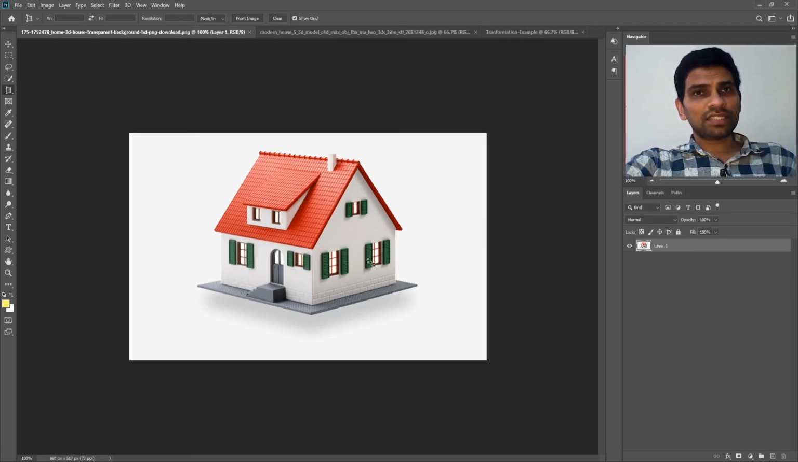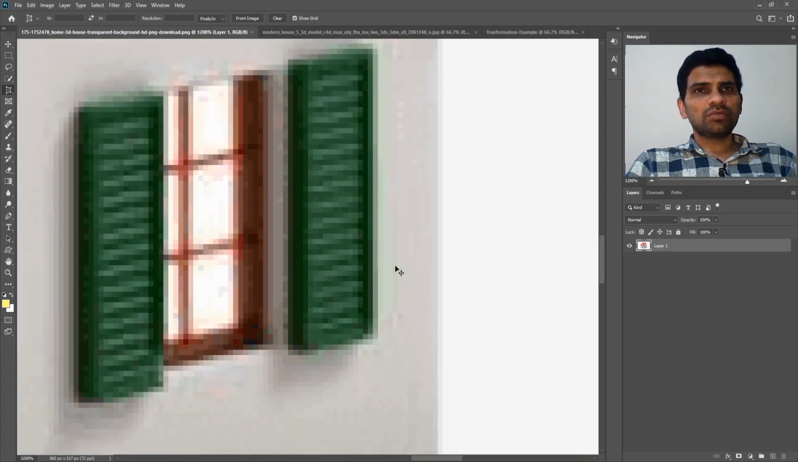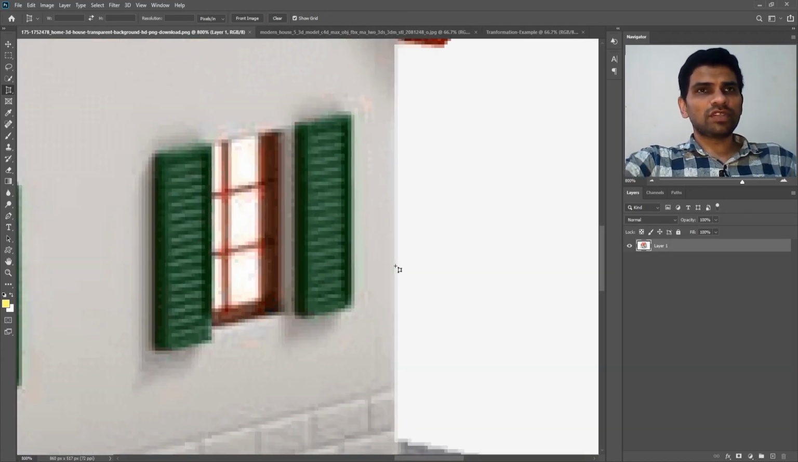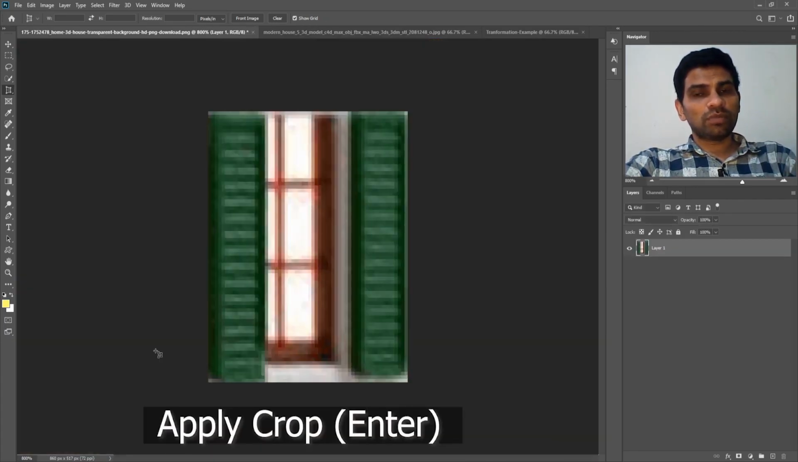So in this case, I will try and crop the right window on the right side of the house. Let me just zoom in first by pressing and holding down Ctrl Space and dragging into the window, pressing Ctrl minus on my keyboard until I see a better view of the window. Now with the Perspective Crop tool, I will click on the top left corner of the window. Then I will go to the next corner, then the bottom right corner, and finally the fourth click will decide which area has to be cropped. Final step is to press Enter on your keyboard to apply the crop.